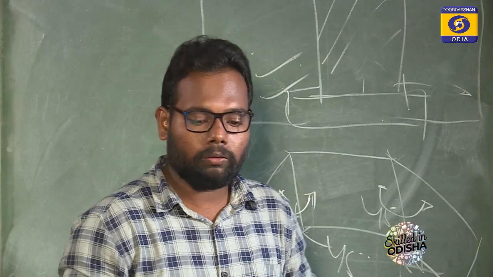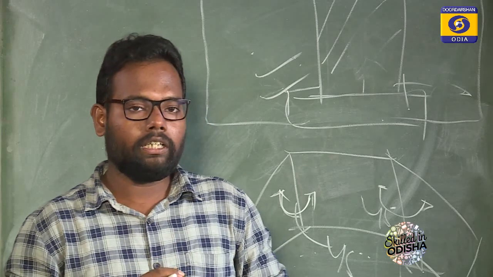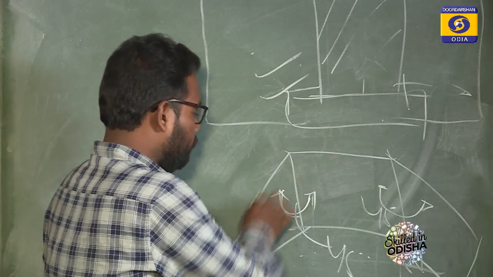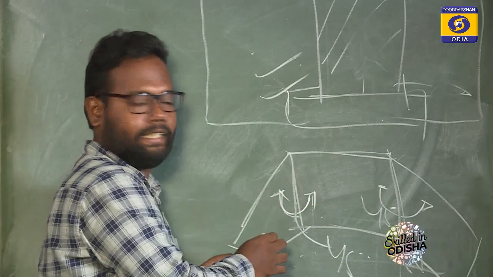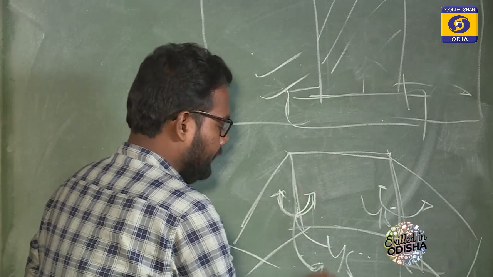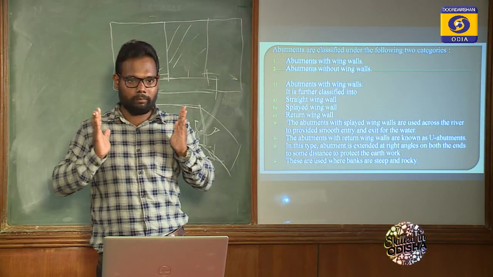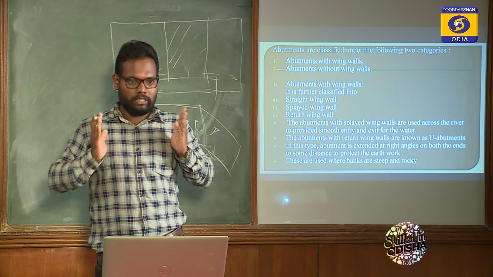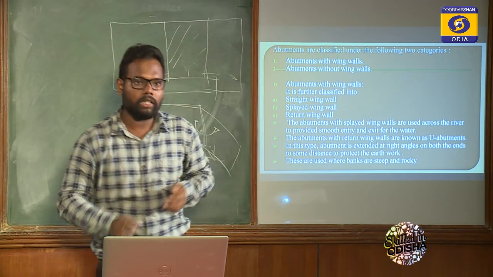Now another one is the return wing wall, or we can say a U-type wing wall. What do you mean? If the wall and the abutment make a 90 degree angle, then it looks like a U-type. If this is an abutment, then it is a wall and it is a wall. So this makes a U-type abutment. This is a U-type wing wall.